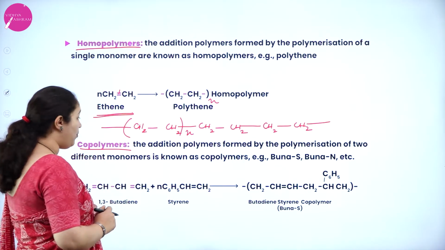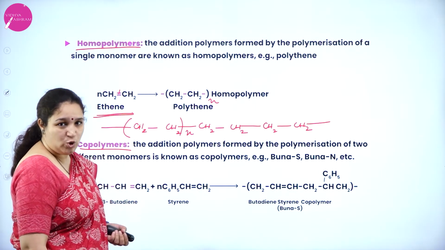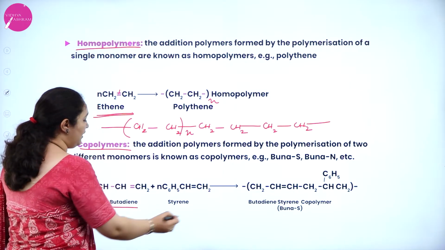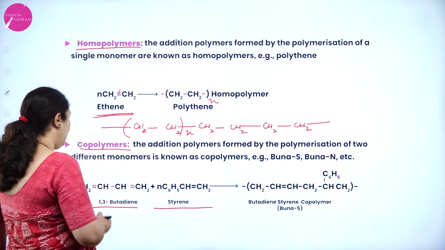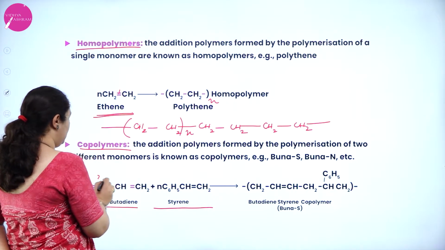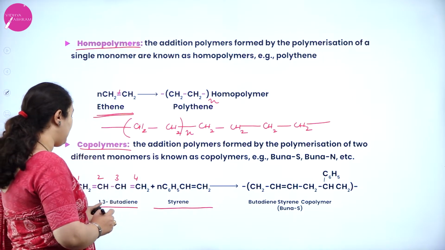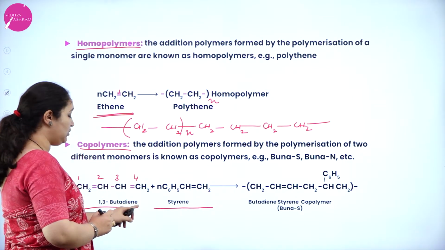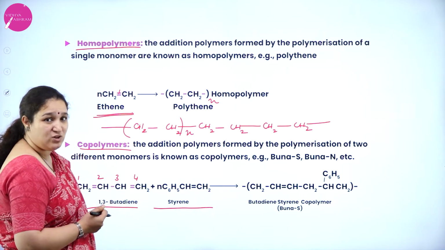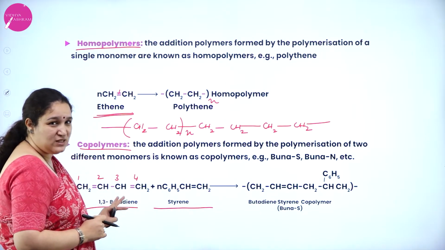So we'll see what is copolymer. Now addition polymerization in which more than one type of monomer is present, we call them as copolymer. You can see an example of 1,3 butadiene and styrene. Okay, here CH2 double bond CH, single bond CH, double bond CH2. 1, 2, 3, 4. 4 carbon atoms. First carbon atom and the third carbon atom has the double bond. So 1,3 butadiene. Di because 2 double bonds are there. ENE because there is the presence of double bond. Buta because there are 4 carbon atoms. So you already know the naming, but still just a revision.